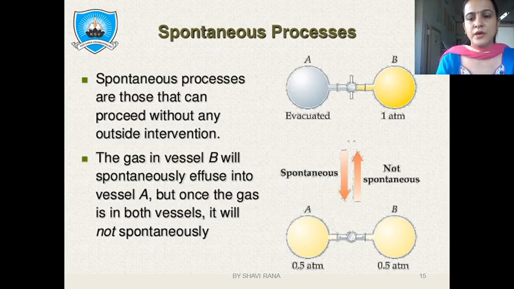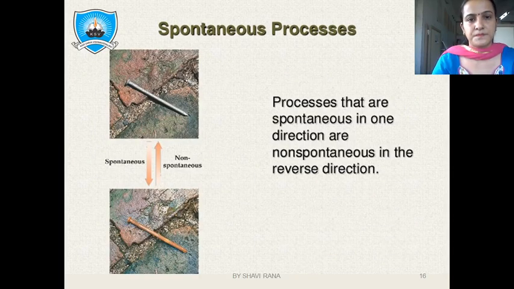At the same time you can see that in bulb A the pressure is 0.5 atmosphere, and in bulb B the pressure is also 0.5 atmosphere. Again, one example of a spontaneous process is rusting of iron. Rusting of iron takes a long time, it takes years to occur. So it is a spontaneous process. No chemical reactions we have to apply. We don't have to react it with anything else. Rusting of iron is altogether a spontaneous process. It can easily occur on its own.